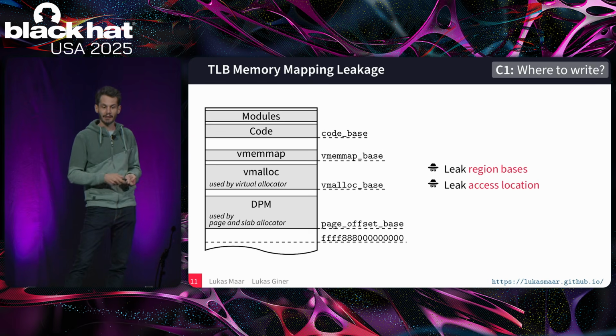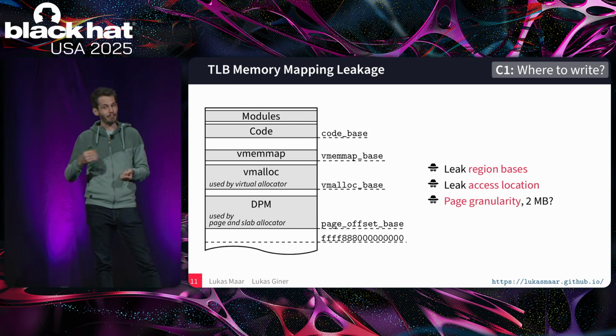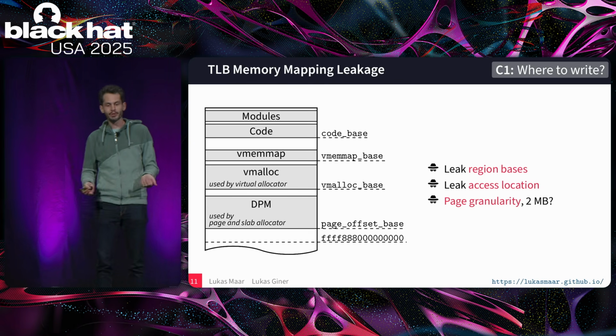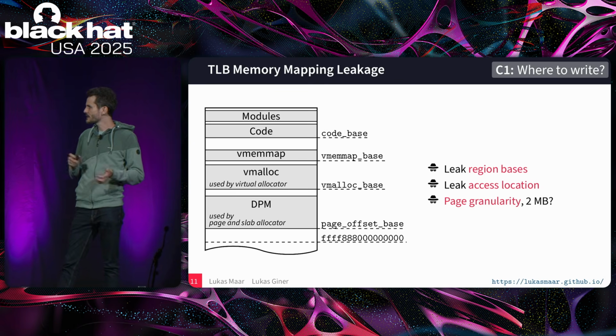And then within these regions, if the kernel doesn't access, we can use our accessed or not accessed primitive to find this location. And this location, of course, has page granularity because the TLB stores page translations. And so for most of the kernel, this is going to be 2 megabyte pages. Does this solve our challenge?